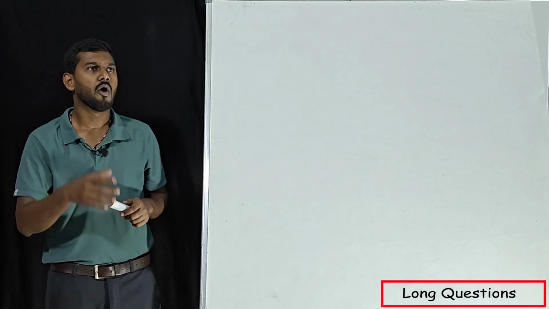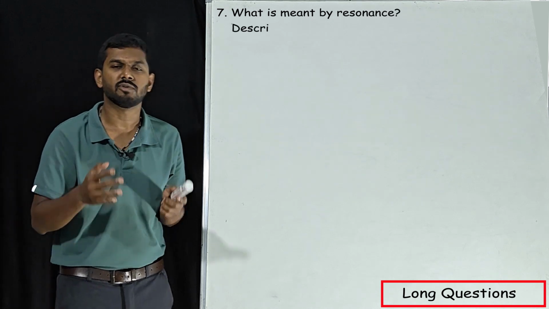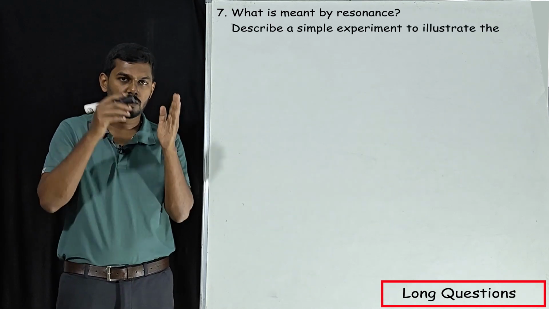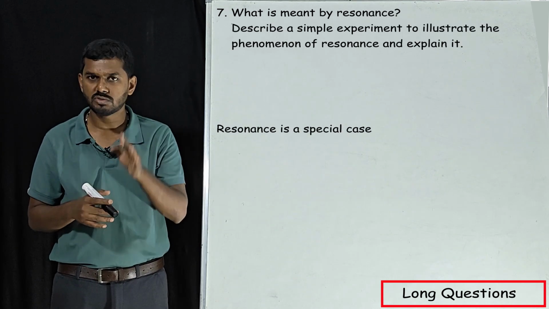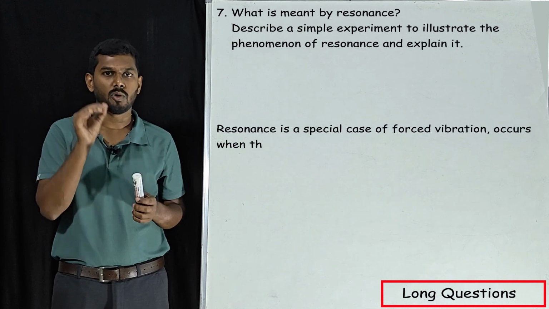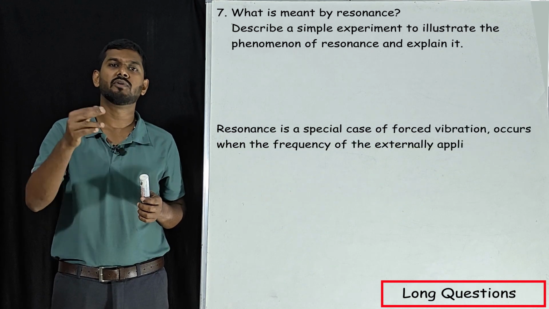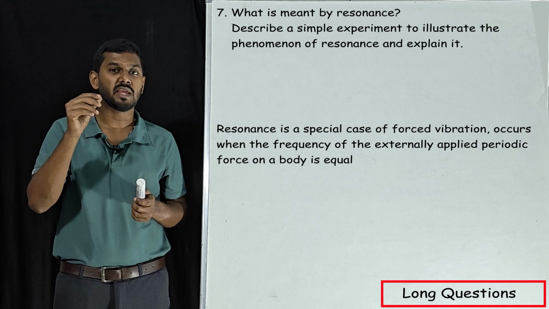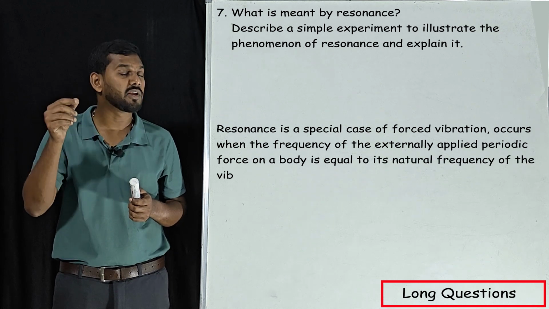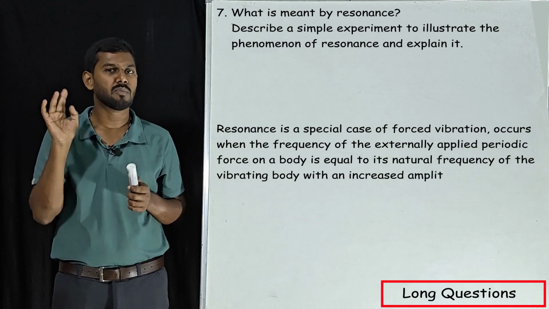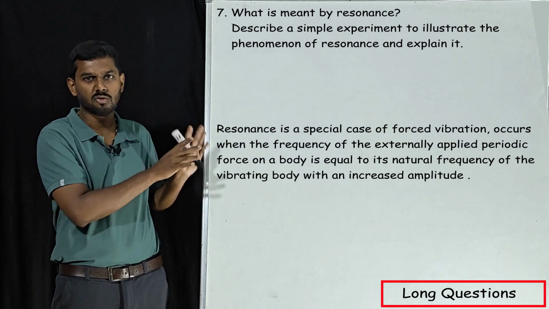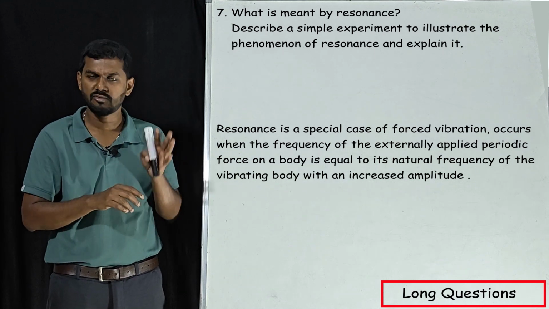Our next question, what is meant by resonance? See, first we'll define resonance. Resonance is a special case of forced vibration. It will occur only when the frequency of a forced vibration is equal to the natural frequency of the vibrating body. This is what we have learnt in many questions, correct? So this is the definition of resonance.